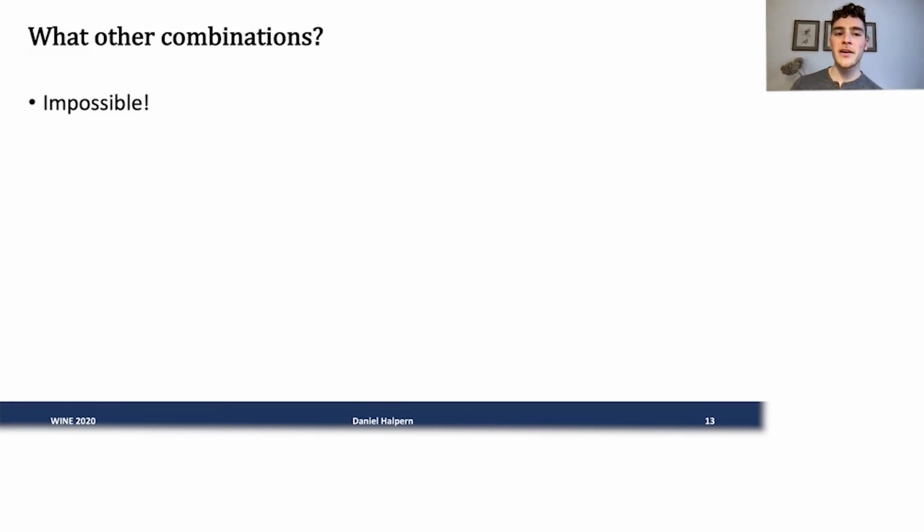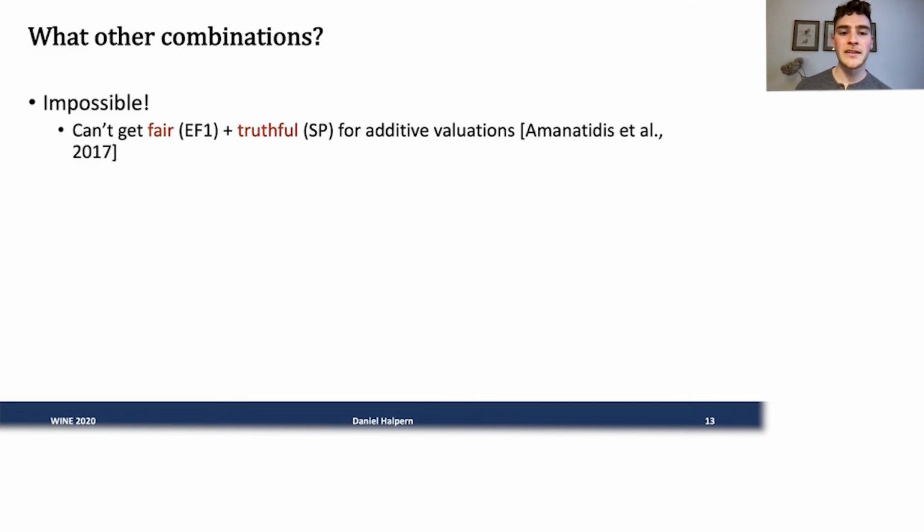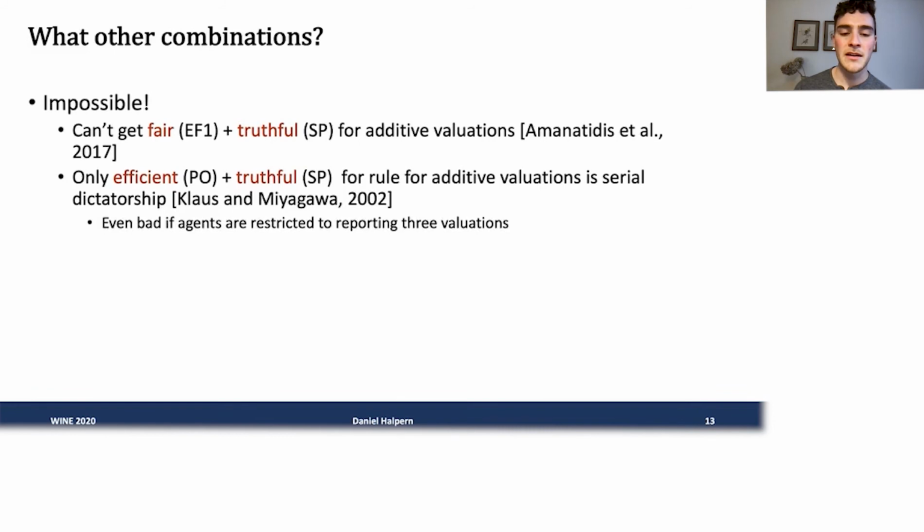And what about any other combinations? Unfortunately, these are actually known to be completely impossible. You can't get fairness and truthfulness in combination for these general additive valuations. This was shown about 3 years ago. And even if we just wanted efficiency and truthfulness, the only option was the one I showed you, serial dictatorship, which is definitely not fair in the slightest. It's not even close to being all three. And this is even true if agents are not just restricted to report any non-negative real number, but just 3 distinct valuations.